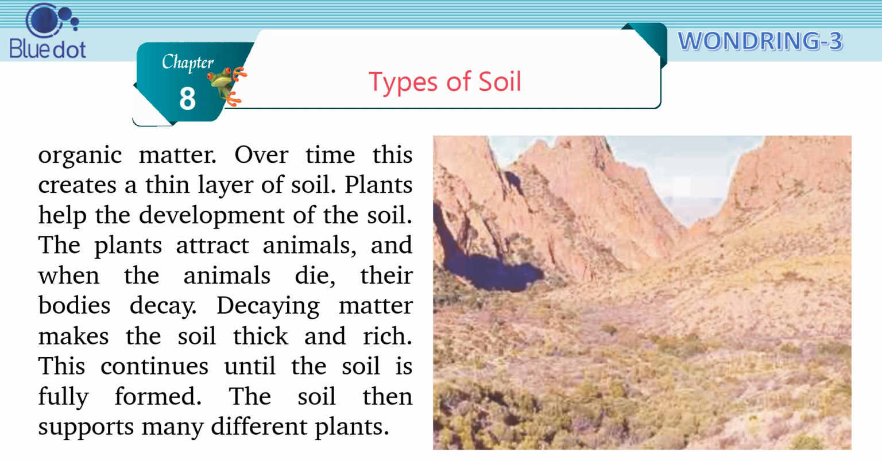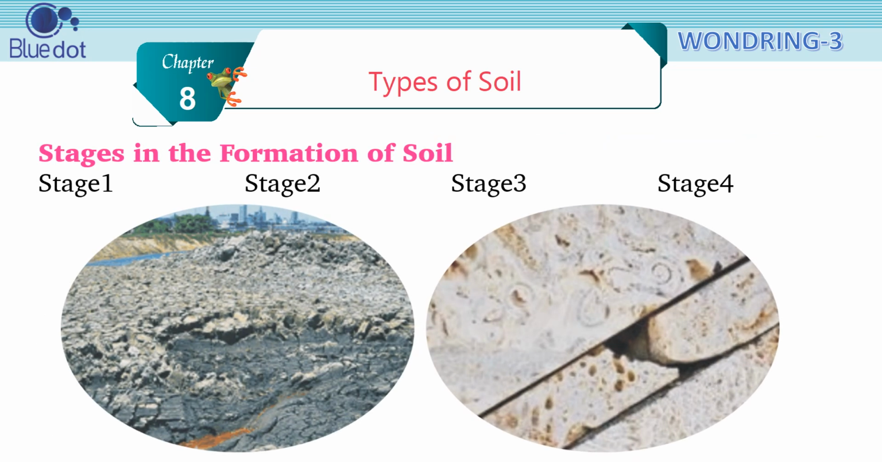Plants help the development of the soil. The plants attract animals, and when the animals die, their bodies decay. Decaying matter makes the soil thick and rich. This continues until the soil is fully formed. The soil then supports many different plants. Stages in the formation of soil. Stage 1, Stage 2, Stage 3, Stage 4.